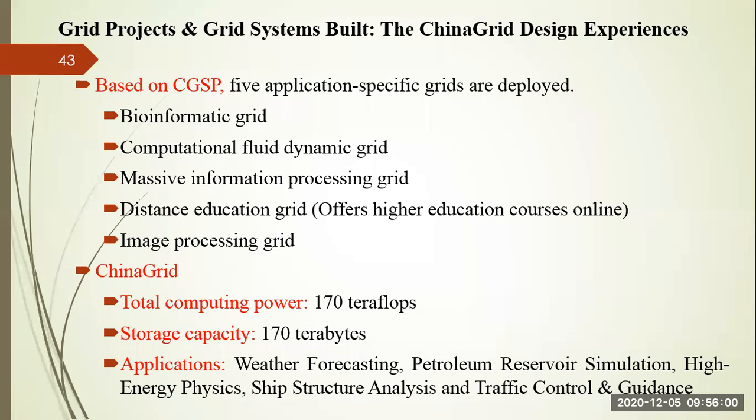In these cases, traffic control and guidance is a very important part, right? So the government is maintaining the traffic lights and how traffic can be controlled. There should not be heavy traffic in a particular place. Such types of applications utilize the resources that are available in the China Grid to provide promising solutions for these applications.